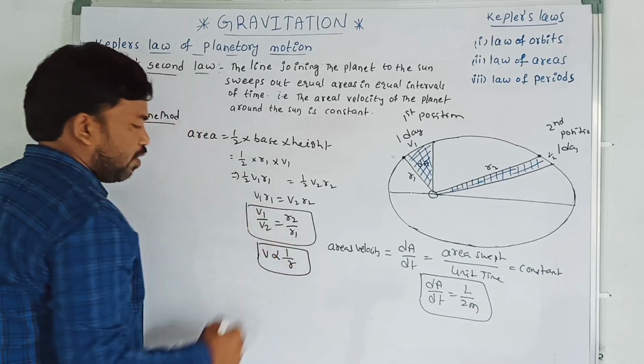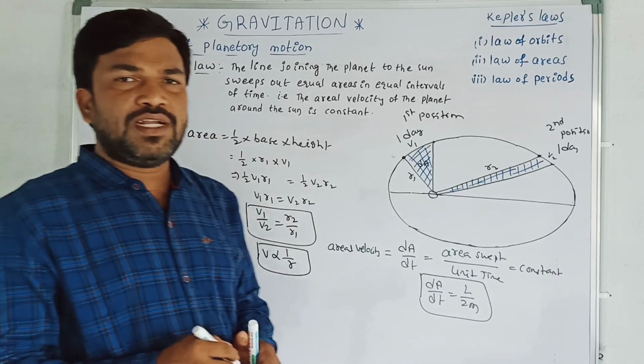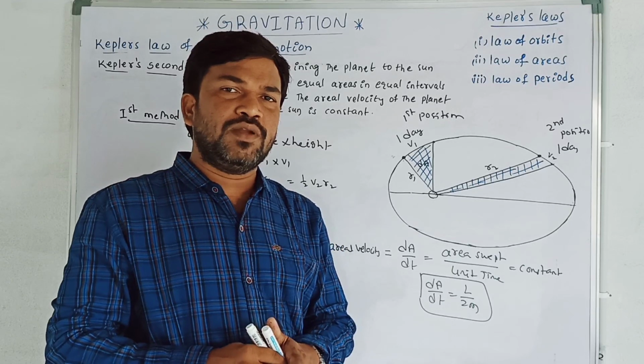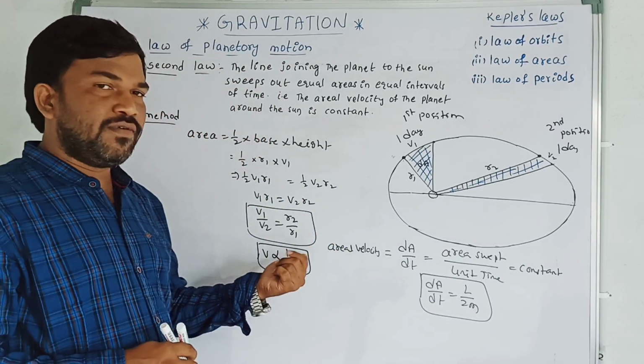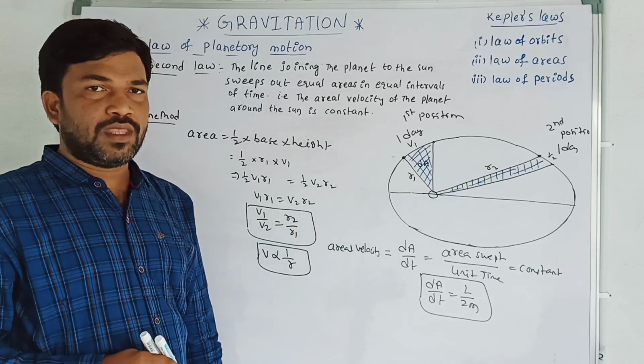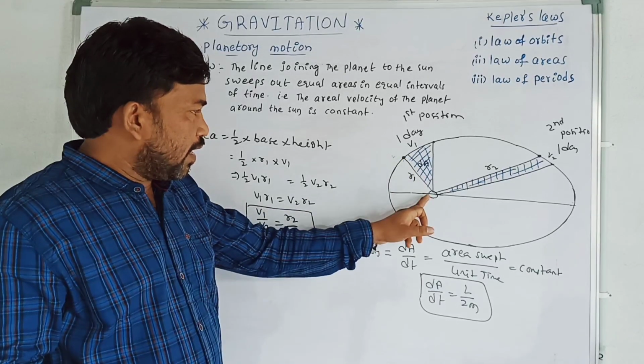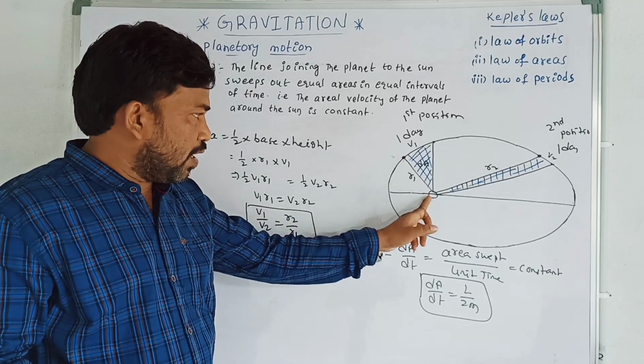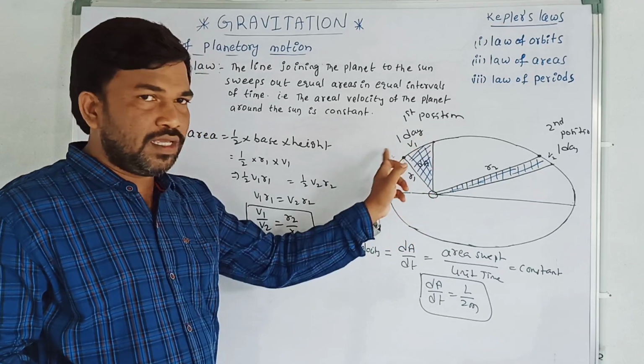V proportional to 1 by r. What does that mean, sir? V is velocity, r is the radius vector, the line joining the planet to the sun. According to this equation, if the radius vector is small, velocity is more.